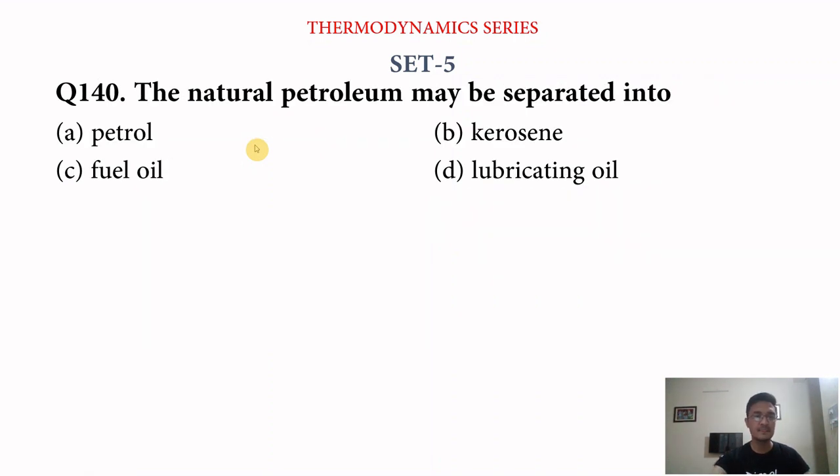Next question is, the natural petroleum may be separated into petrol, kerosene, fuel oil, and D is lubricating oil. So option D is the answer, that is lubricating oil.